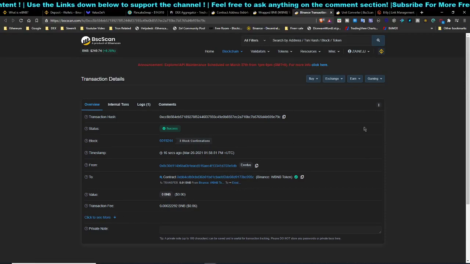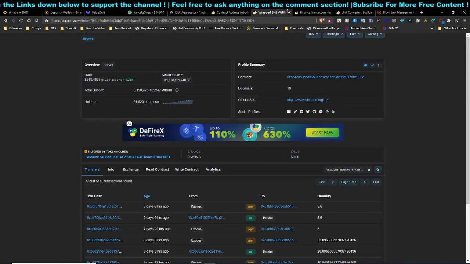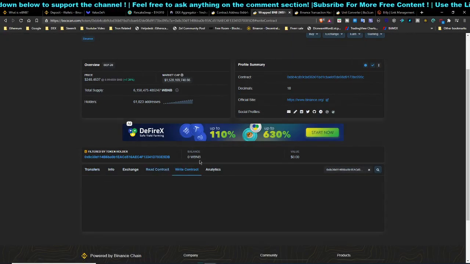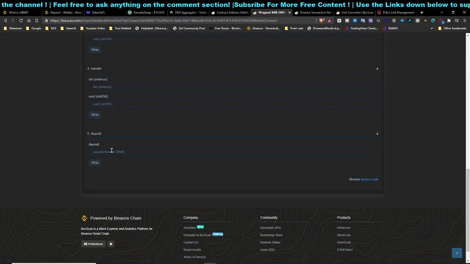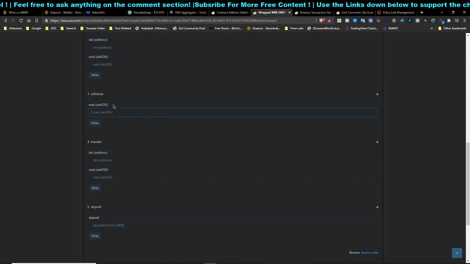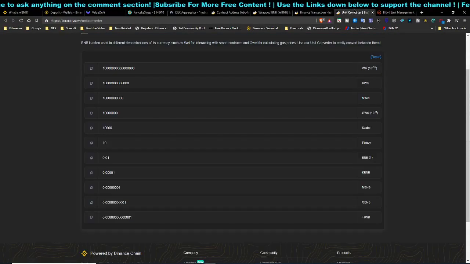And you can do that without using the approval or whatsoever. You just need to head over to the contract, write, scroll down, and over here you need to withdraw it. But the withdrawal is a bit complicated because you need to head over to the unit converter and determine how much BNB you want to withdraw. So let's say you are going to withdraw 10 BNB. You need to go all the way to the last step over here, which is wei, 10 to the negative 18. Copy this value.